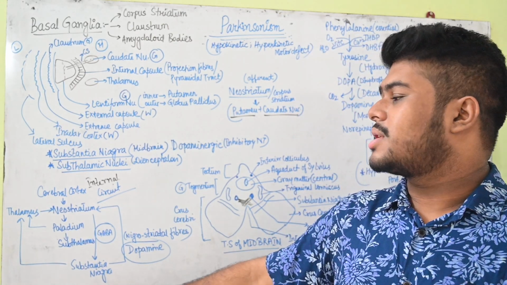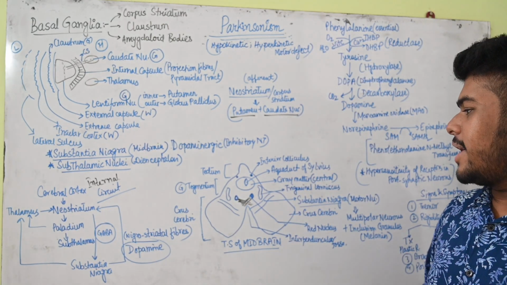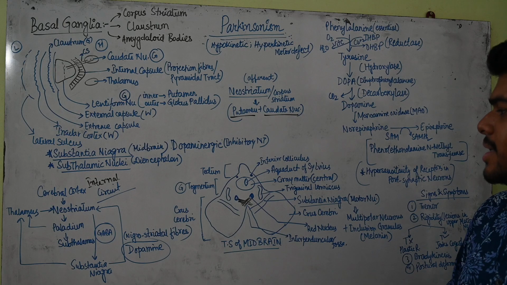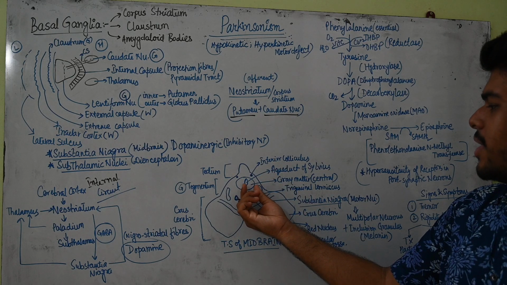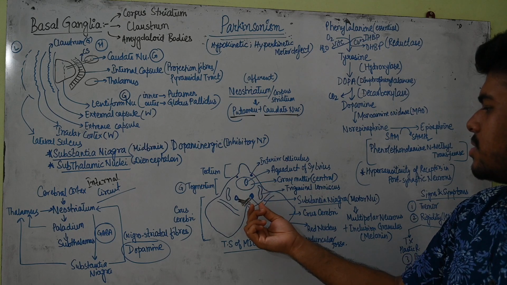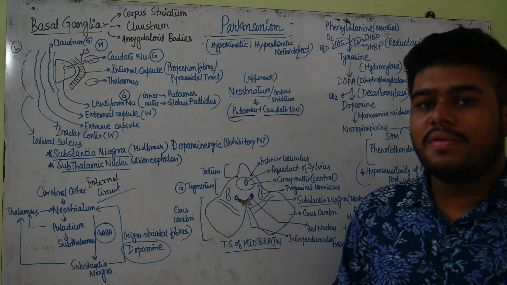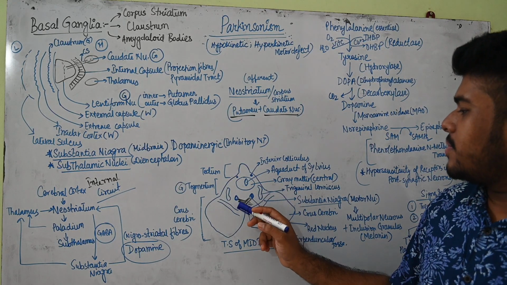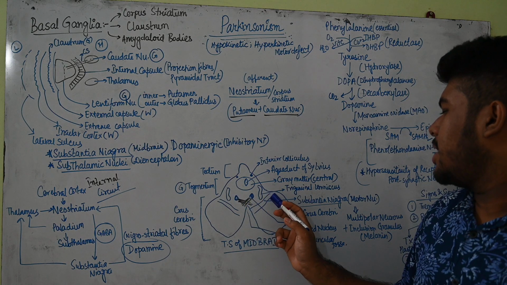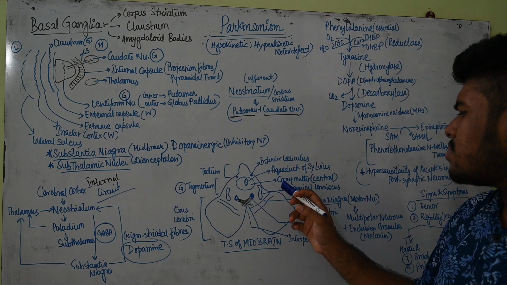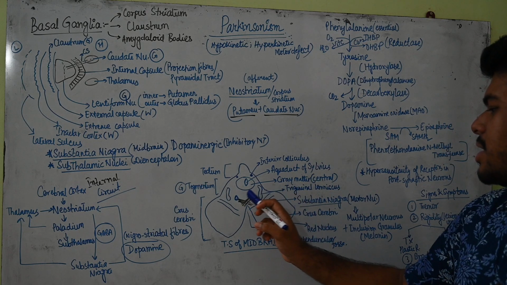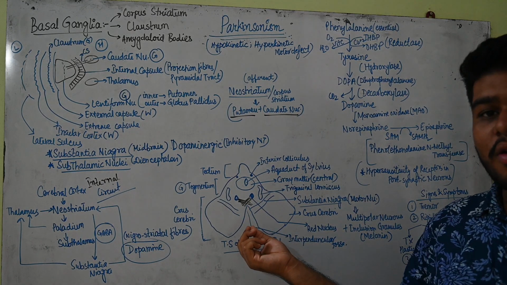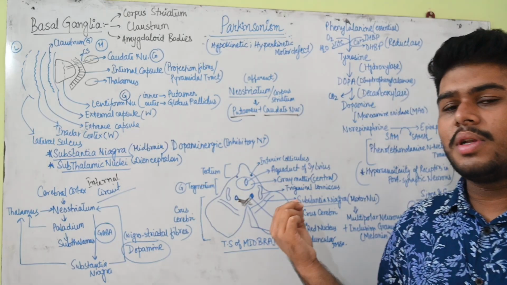After that, let's discuss substantia nigra. What is the substantia nigra? Here we can see the sectioning of the midbrain, a transverse section of the midbrain. If the section is like this, then we have something in the center, that is the grey matter over here, and we have the aqueduct of Sylvius present, which connects the third ventricle and the fourth ventricle. Now on these sides we can see the presence of the trigeminal lemniscus. Then we have the crus cerebri. Crus means legs. And we have the interpeduncular fossa, which lodges the pituitary as well as the mammillary bodies.